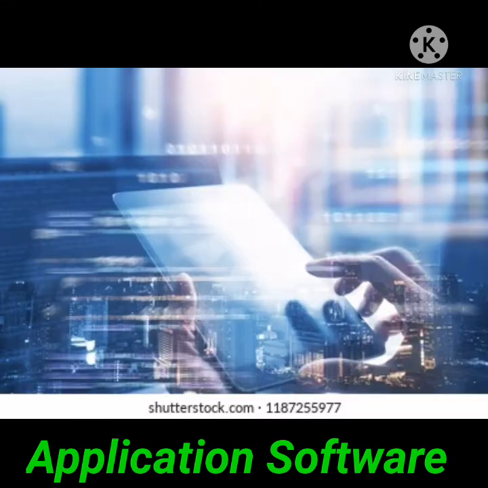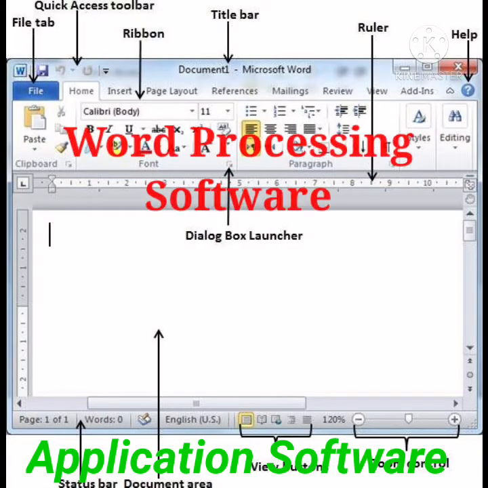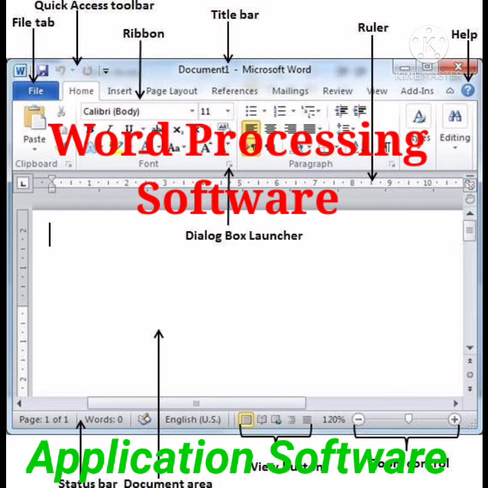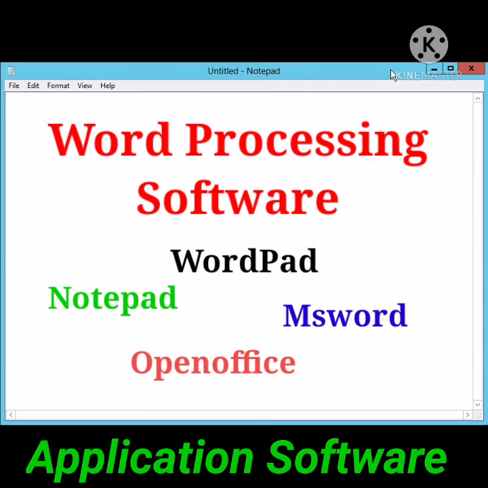For example, a calculator is application software used for doing calculations. Word processing software is used to create, edit, apply basic design and print text documents. You can use such software to type anything you want. Some examples of word processing programs are Notepad, Wordpad, MS Word and OpenOffice.